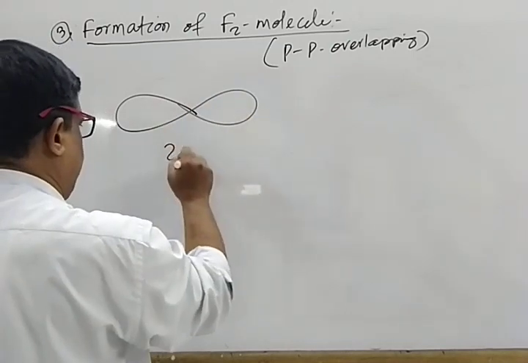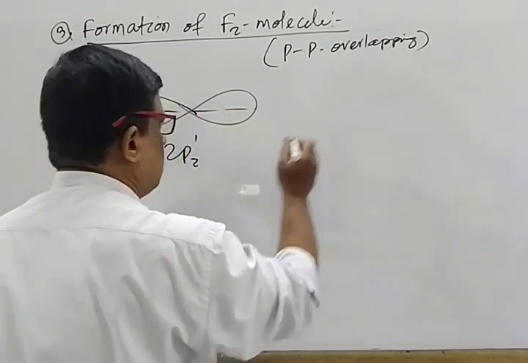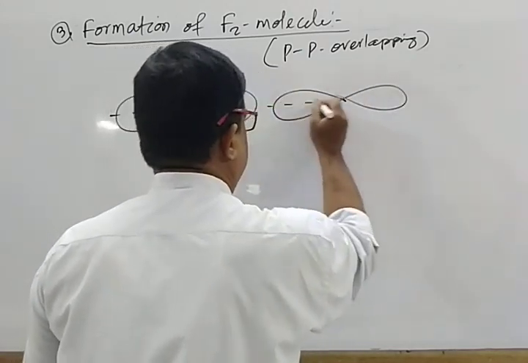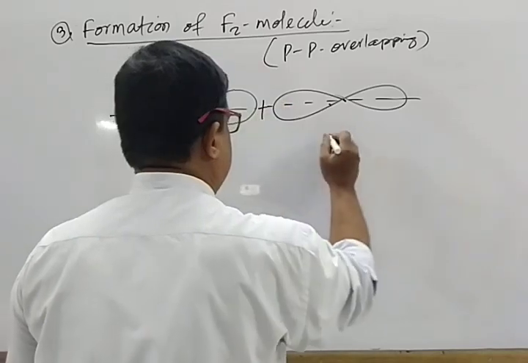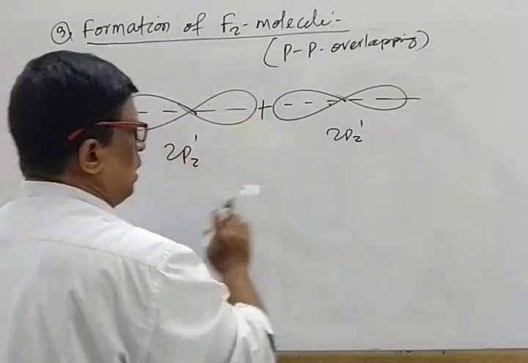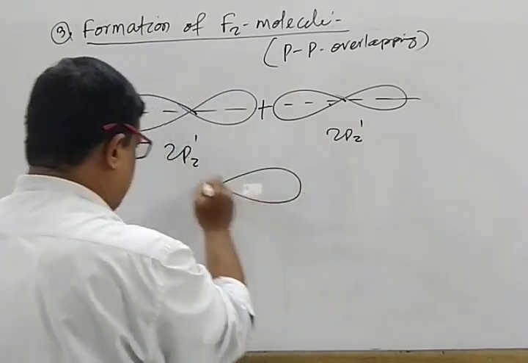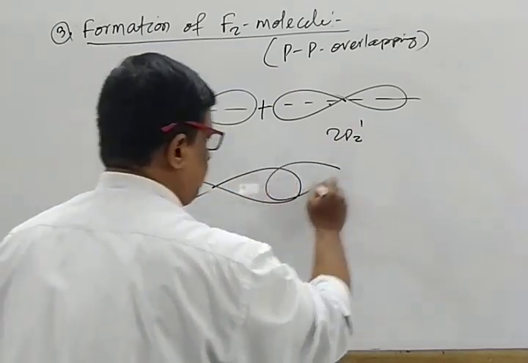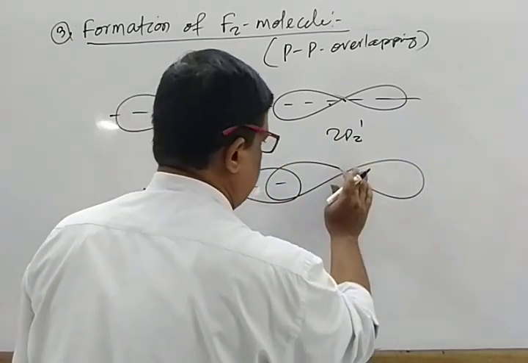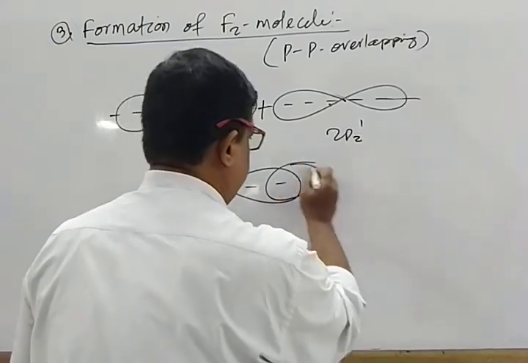It is the 2pz1 orbital, it is the internuclear axis. Another one is plus 2pz1. This is the 2pz1 atomic orbital, and the 2pz1 atomic orbital overlaps. Mark the overlapping picture. This is carried out along the internuclear axis.